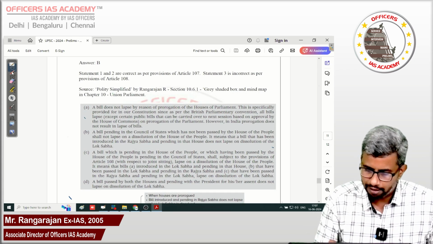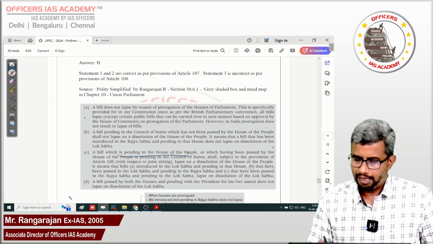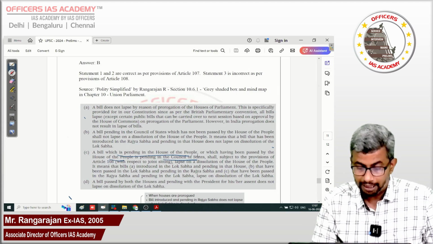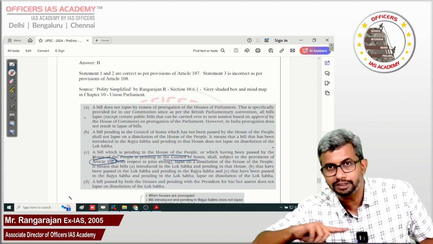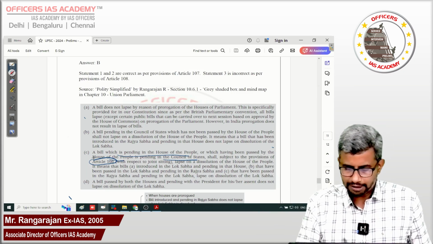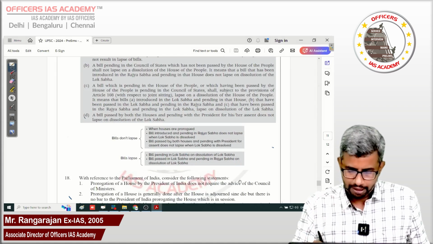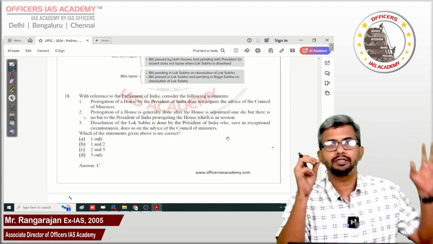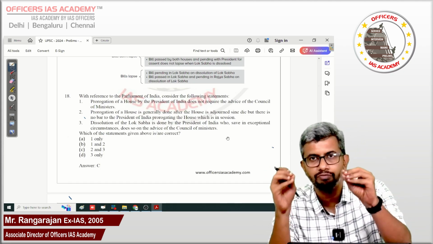A bill pending in the House of People lapses. A bill having passed by the House of People and pending in the Council of State lapses, subject to the provisions of Article 108. So, if joint sitting has already been notified, it does not lapse. So, this is the summary, which is again provided in a grey shaded area and also a mind map in the book. And then finally, with reference to the Parliament of India, prorogation, summoning of the House, everything happens only as per the advice of the Council of Ministers.